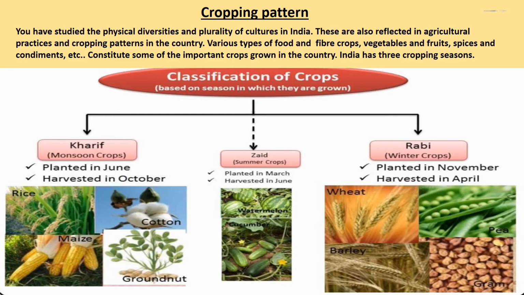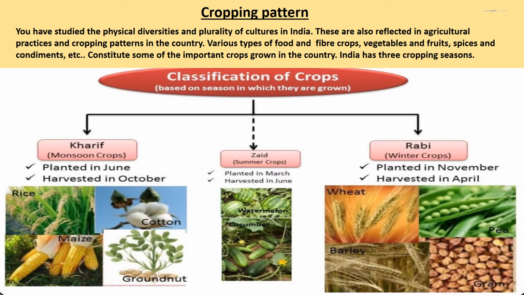Cropping pattern. You have studied the physical diversities and plurality of cultures in India. These are also reflected in agriculture practices and cropping patterns in the country. Various types of food and fiber crops, vegetables and fruits, spices and condiments, etc., constitute some of the important crops grown in the country. India has 3 cropping seasons.